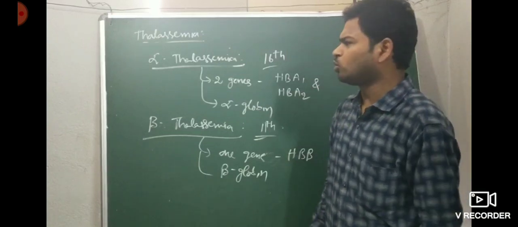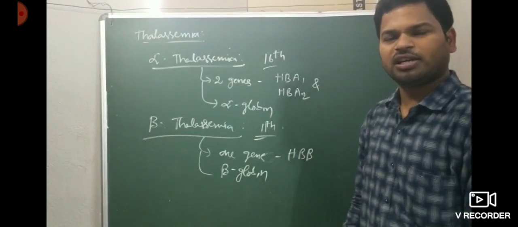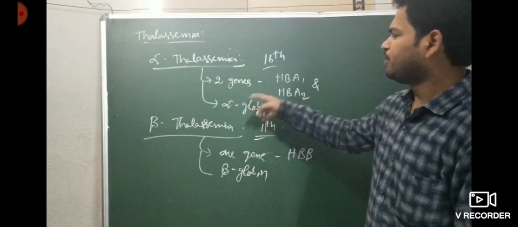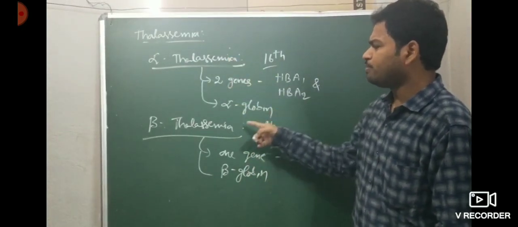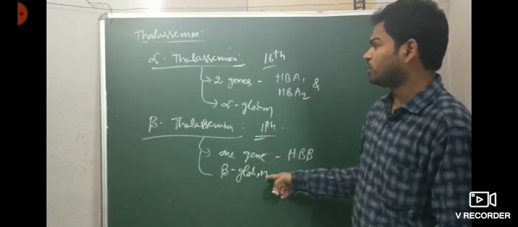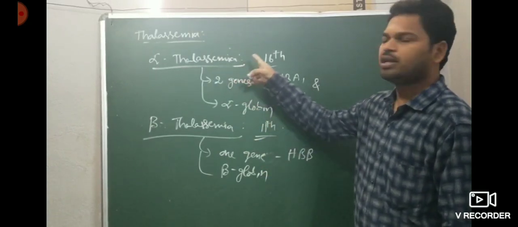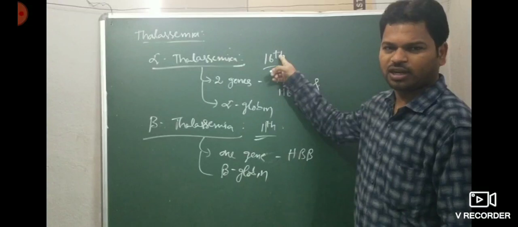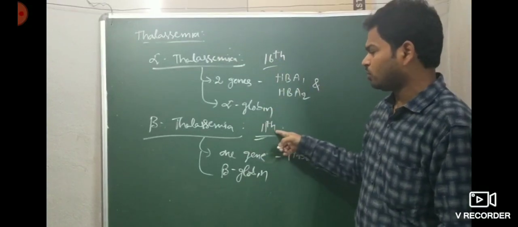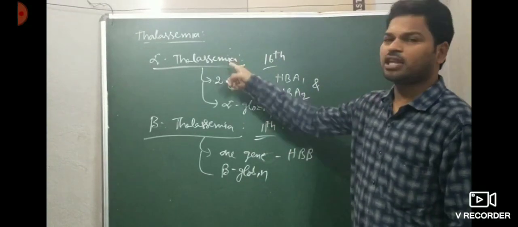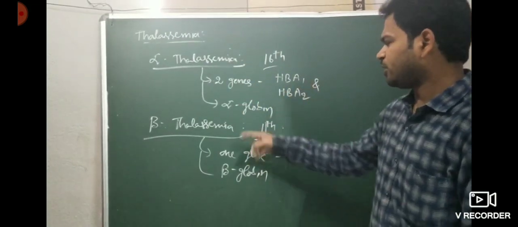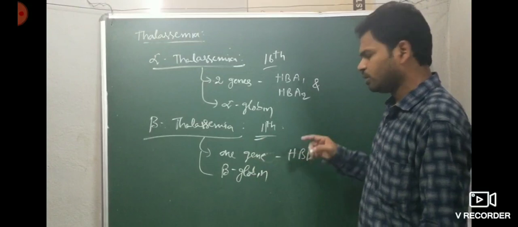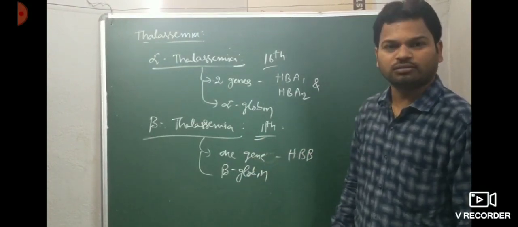Based on the globin molecule, there are two types of thalassemia: alpha thalassemia and beta thalassemia. In alpha thalassemia, the alpha globin molecule is affected; in beta thalassemia, the beta globin molecule is affected. In alpha thalassemia, genes on the 16th chromosome are affected; in beta thalassemia, genes on the 11th chromosome. Alpha thalassemia is controlled by two genes, HBA1 and HBA2. Beta thalassemia is controlled by only one gene, the HBB gene.